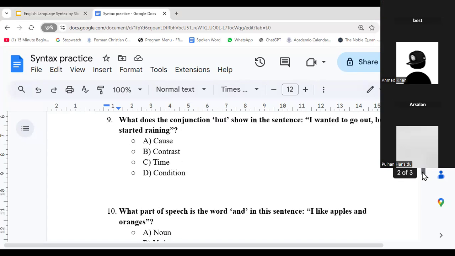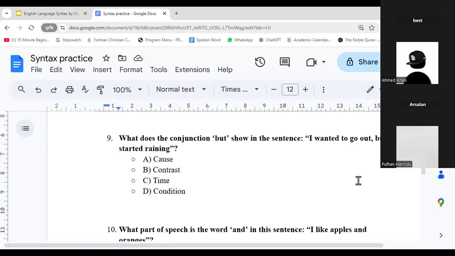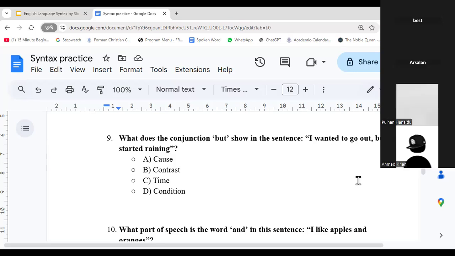What does the conjunction but show in the sentence? I wanted to go out, but it started raining. A, does it show cause? B, does it show contrast? C, does it show time? Or D, condition? What is it showing? What is the but showing? Cause, contrast, time, or condition?